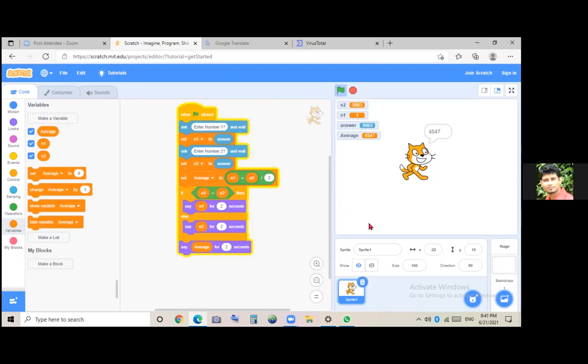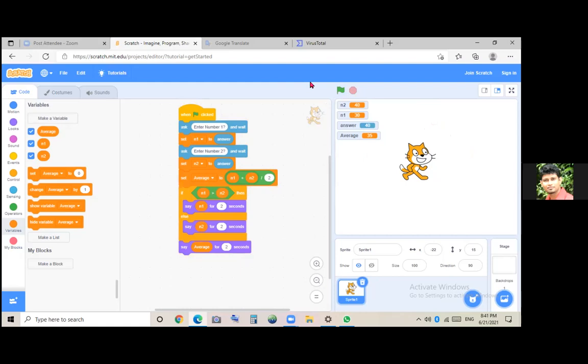Right. Now the first number is 1. The second number is. Okay. Can you do it again? Two numbers. Press the flag again. Okay, 30 is the first number. Second number 40. Likewise, compare and see. Why are you typing a big number? Okay, this is correct, right? 35 is the average. Okay, now I can see. 40 is the largest.